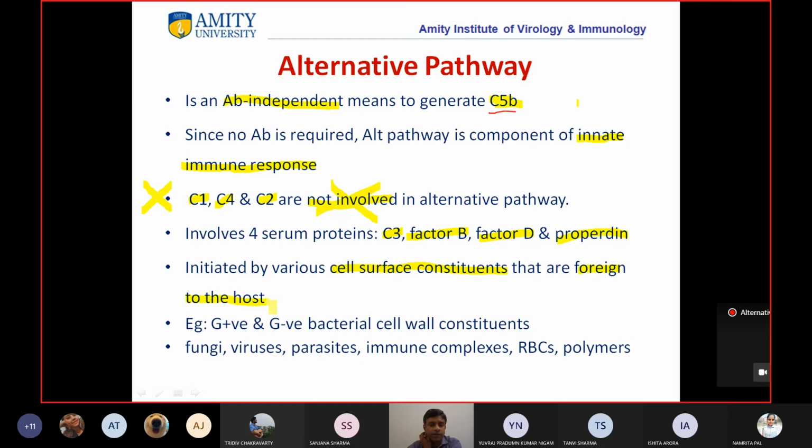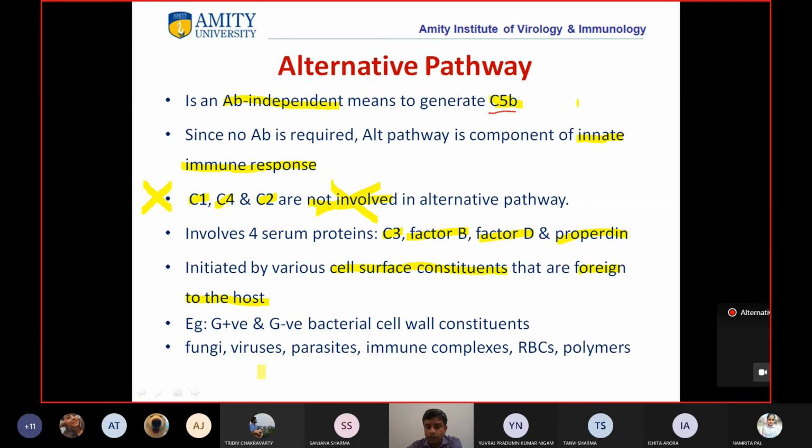For example, gram positive and gram negative bacterial cell wall constituents are obviously different from what normal human cells have. Similarly, fungi, viruses, parasites, immune complexes, RBCs, polymers. If they have different cell surface constituents, it can lead to initiation of the alternative pathway.